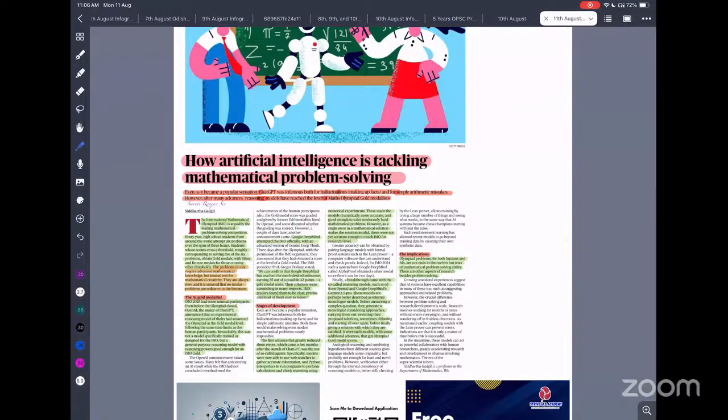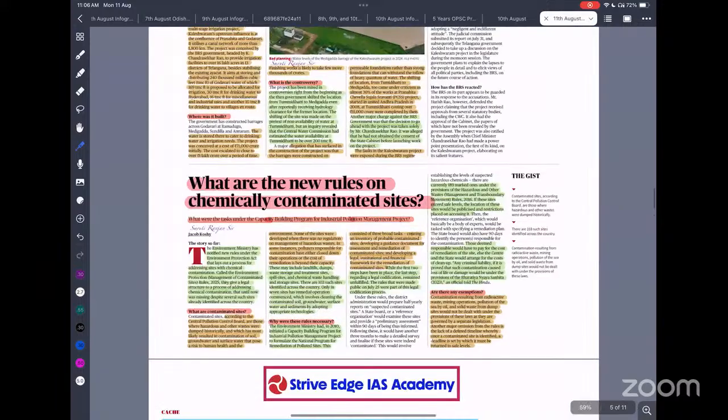Before, we have seen how AI was not that developed. AI was giving a lot of errors because of hallucination. People were complaining that even ChatGPT was giving a lot of errors, but now it is being corrected.